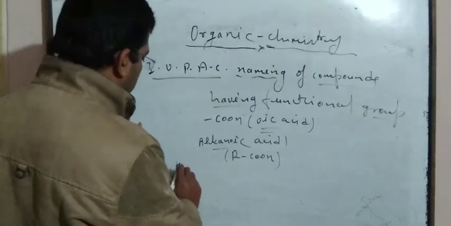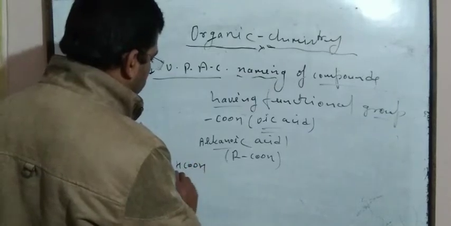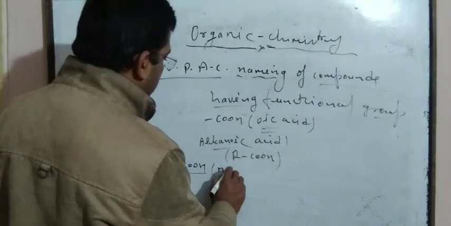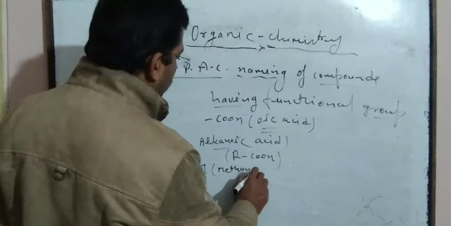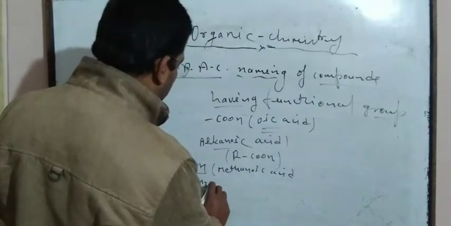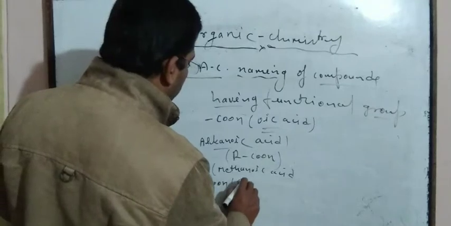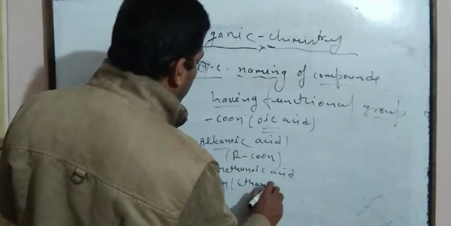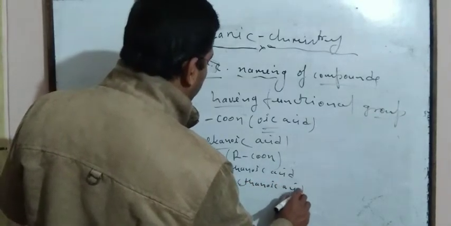For example, if the smallest compound HCOOH is taken, it is methanoic acid. If CH3COOH is taken, it is ethanoic acid.